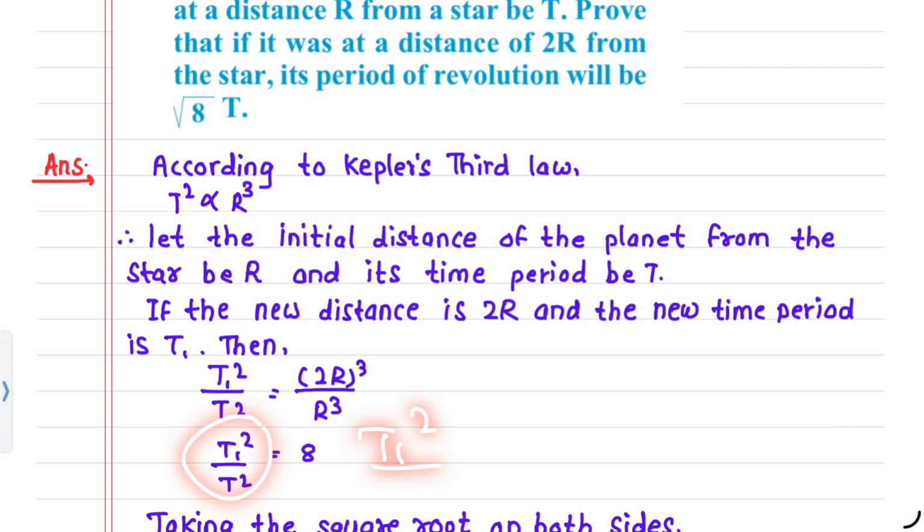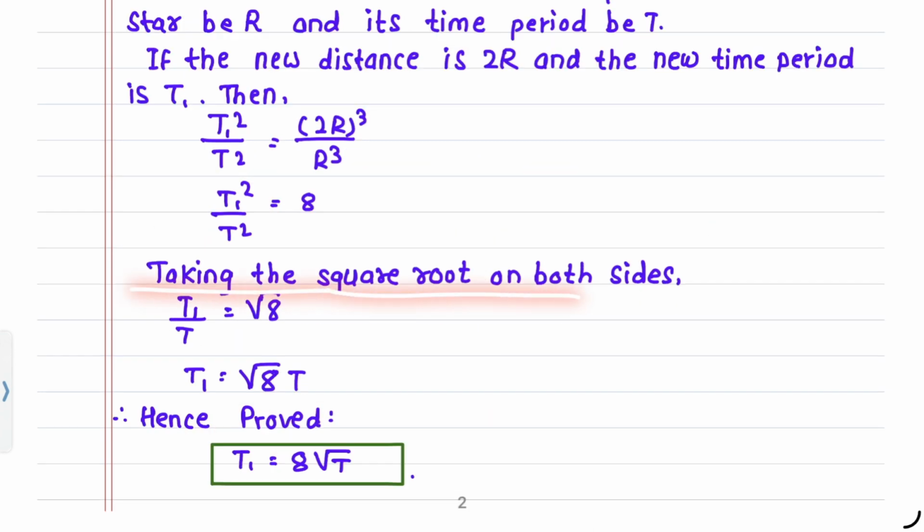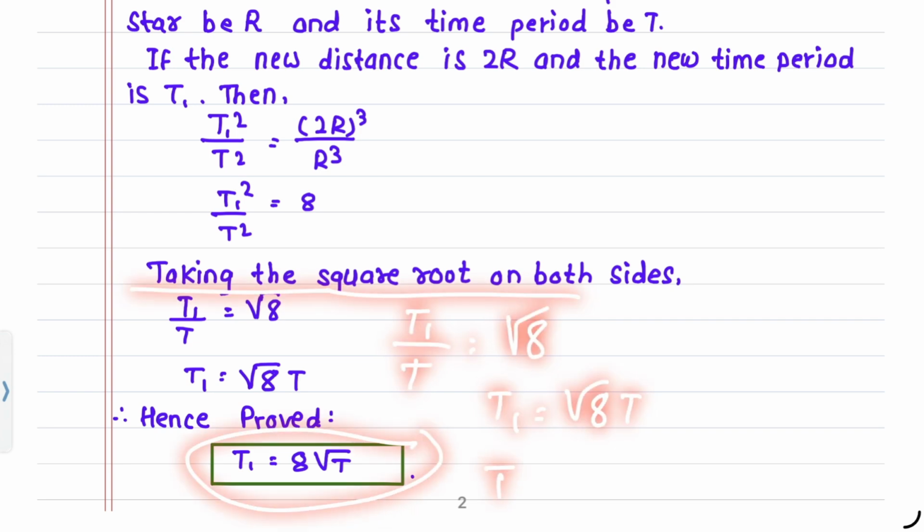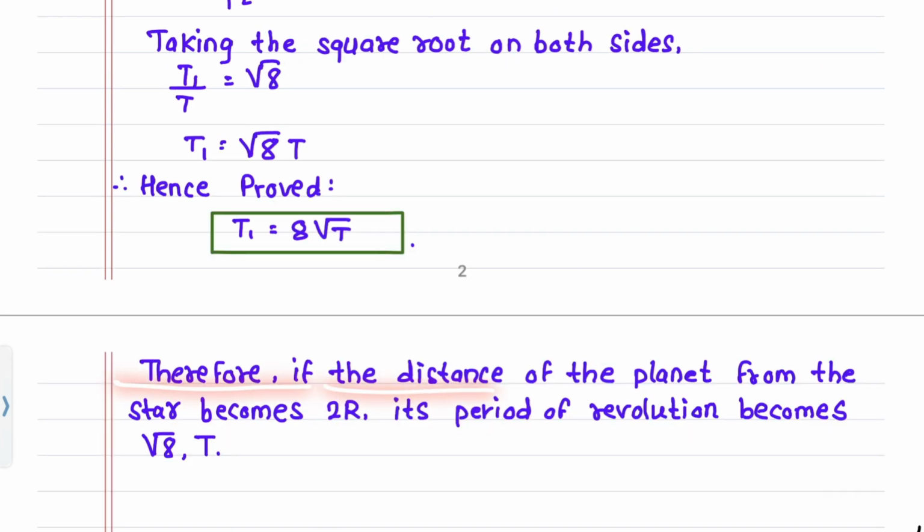T1 squared upon T squared is equal to 8. Taking the square root on both sides, T1 upon T equals root 8. So T1 equals root 8 T. Hence proved, T1 equals root 8 T. Therefore, if the distance of the planet from the star becomes 2r, its period of revolution becomes root 8 T.